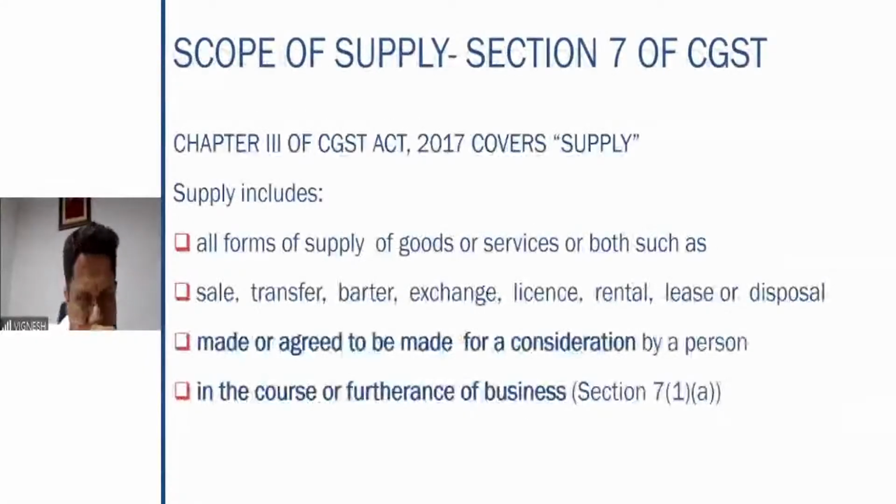So therefore, the important points in the definition is supply includes all forms of supply of goods, and these all activities are covered under the term supply, made or agreed to be made for a consideration in the course or furtherance of the business. So therefore, consideration, course or furtherance of the business are the 2 important terms which you have to remember, especially in case of 7 subsection 1 clause A.